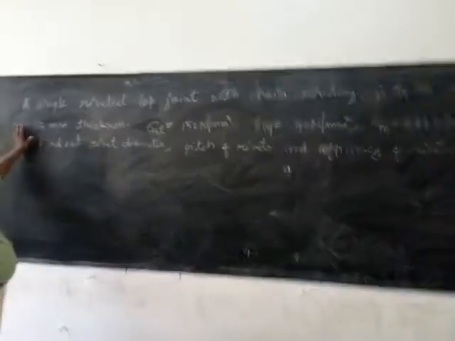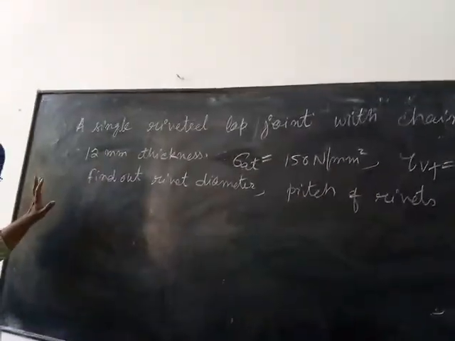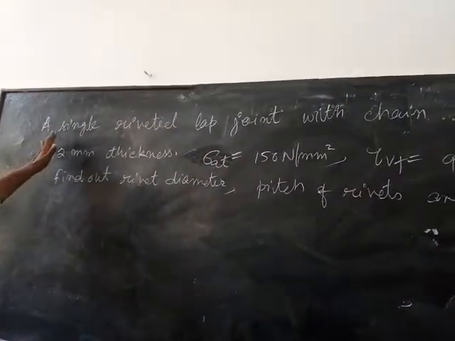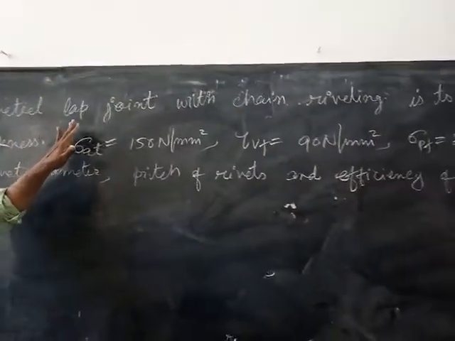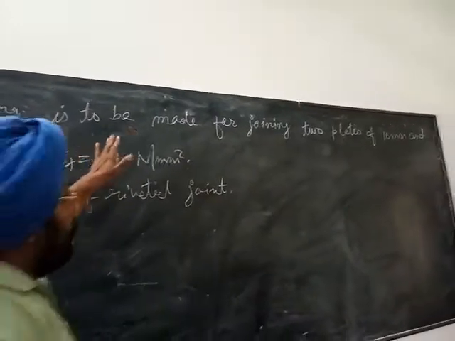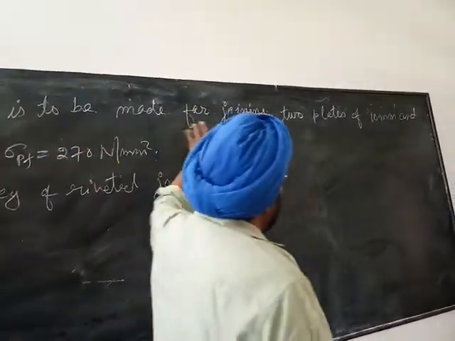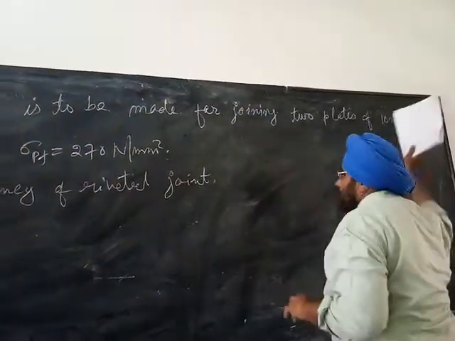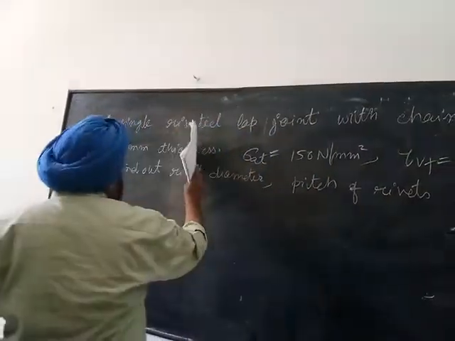So this is the problem related with the design of the riveted joint. The question is: a single riveted lap joint with chain riveting is to be made for joining two plates of 10 mm and 12 mm thickness.